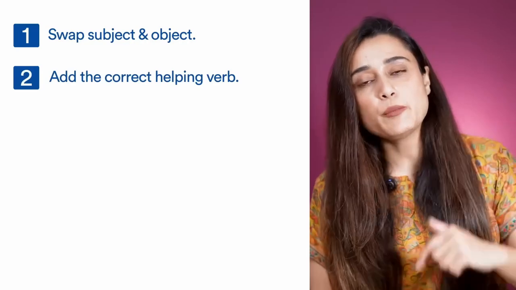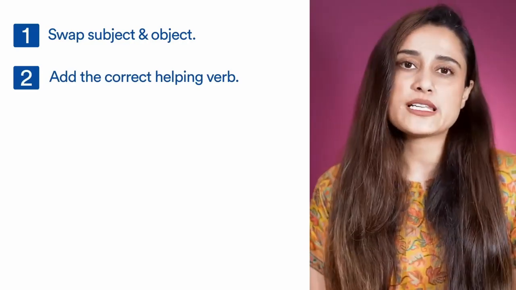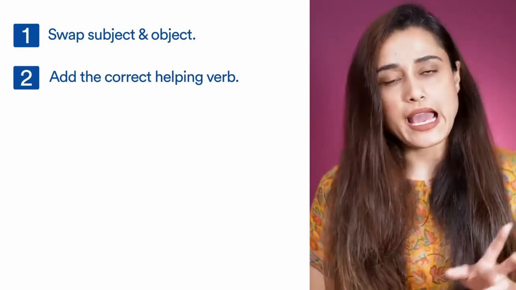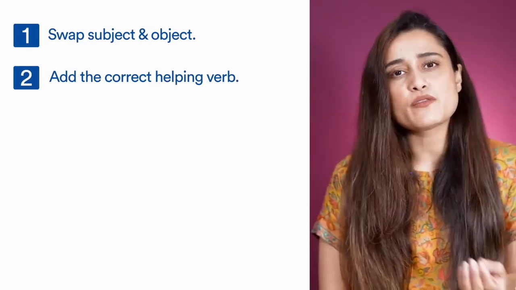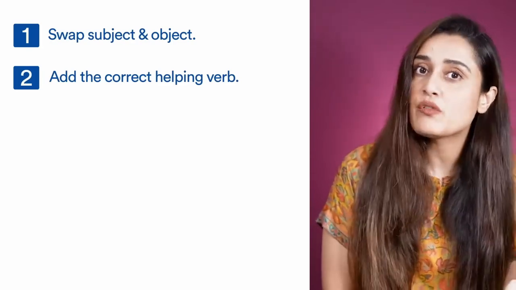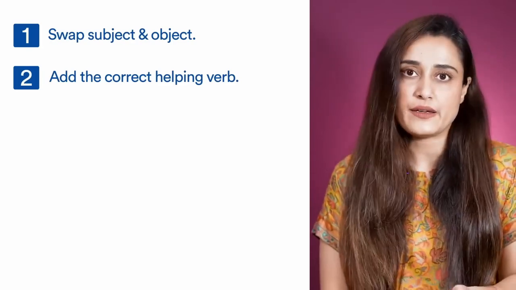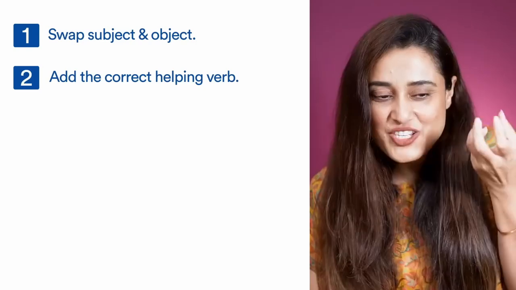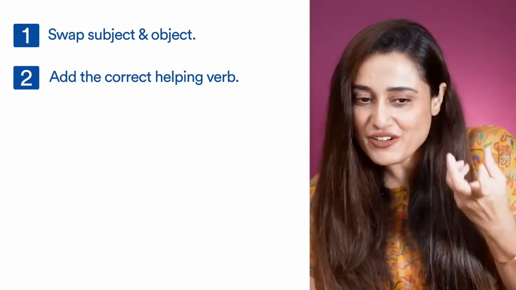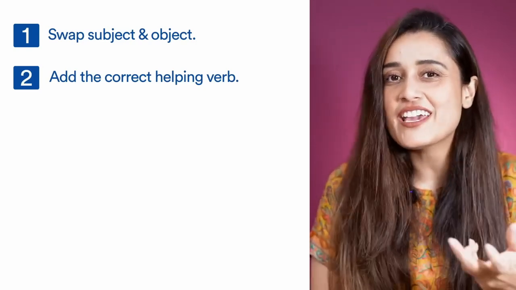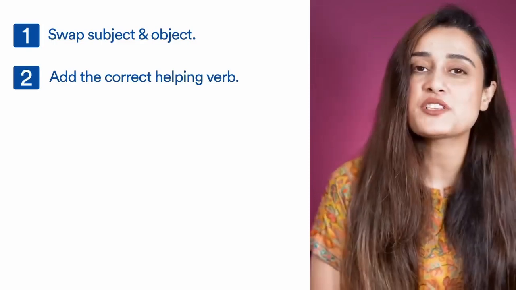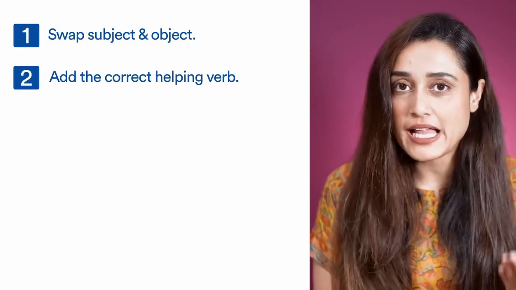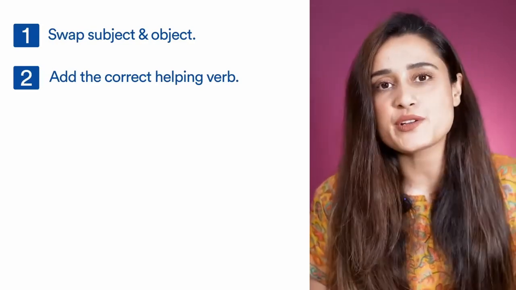All right, then you add the correct helping verb. Helping verbs are words like is, was, has been. Okay, helping verbs are also called auxiliary verbs. These are verbs that help the main verb to fit in the sentence correctly. Actually, they don't fit the definition of the word verb, which is kriya, where an action is being done. But you cannot form a sentence without using these words. Helping verbs are absolutely essential for a sentence.